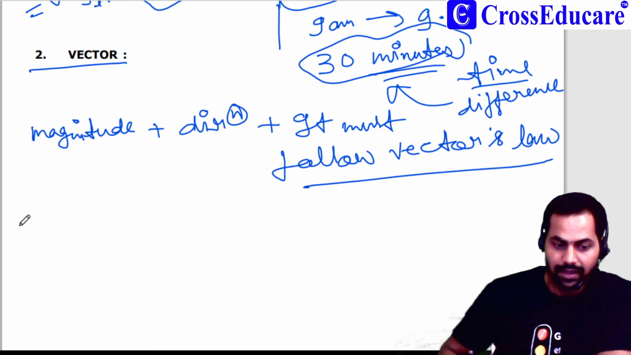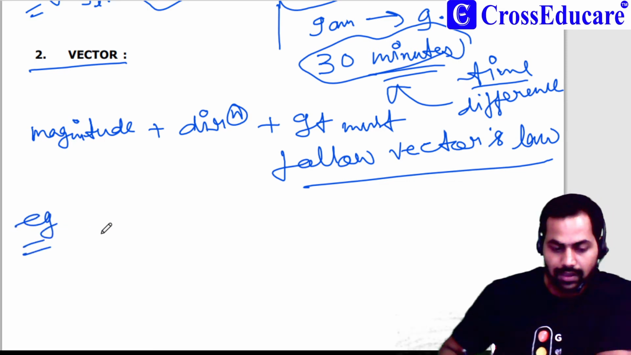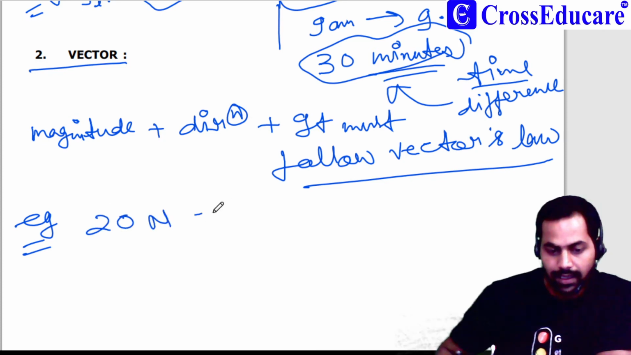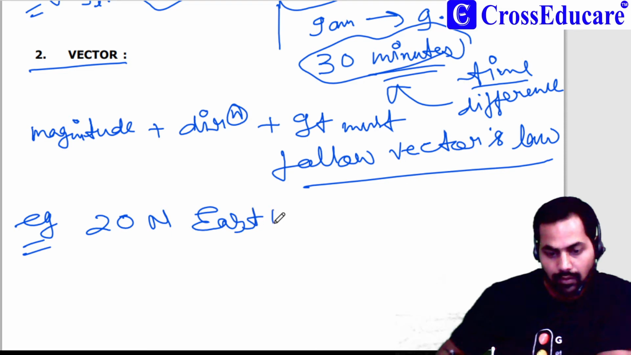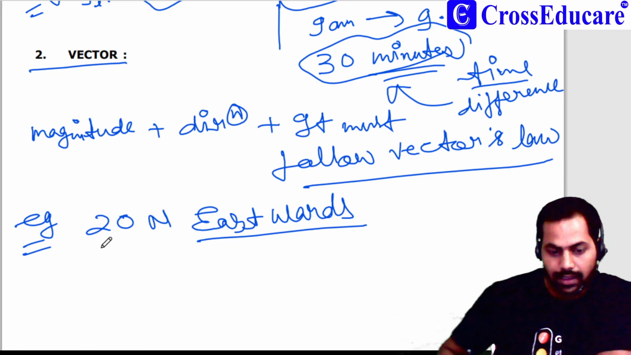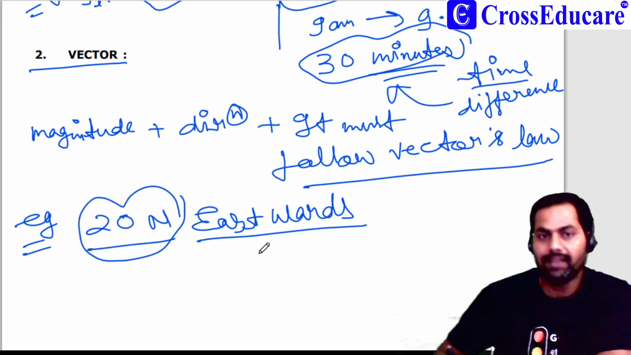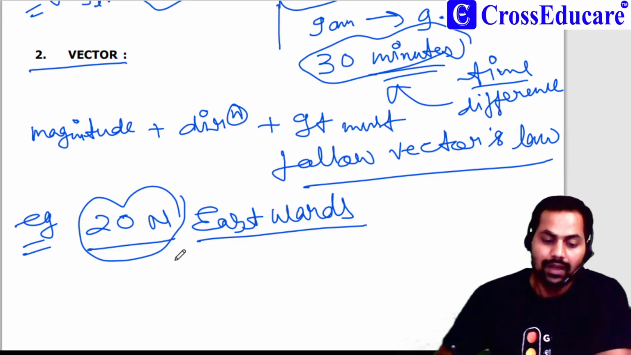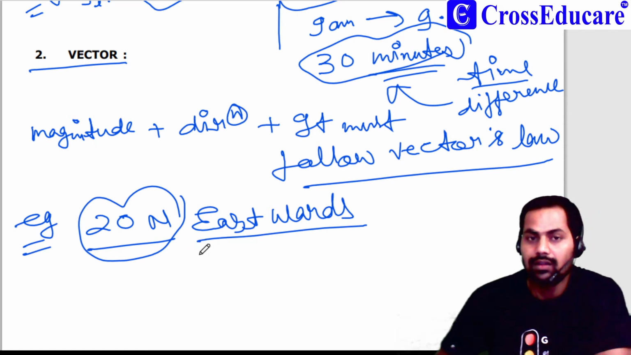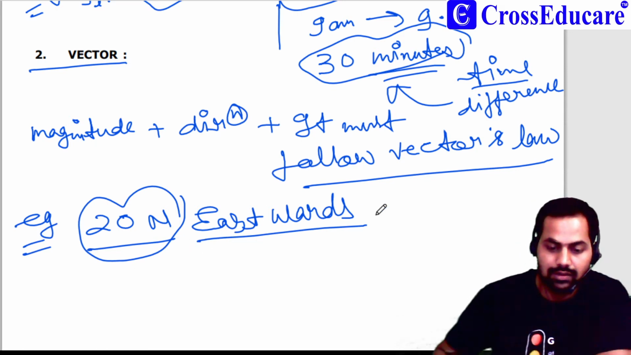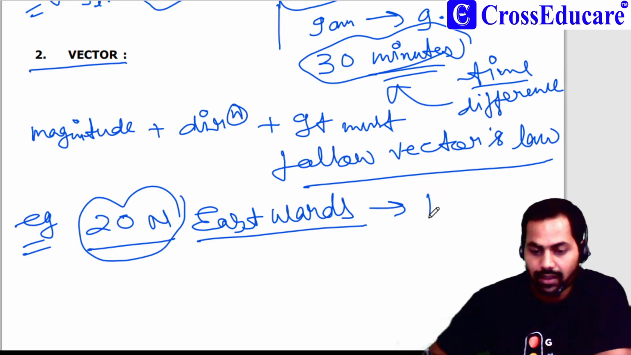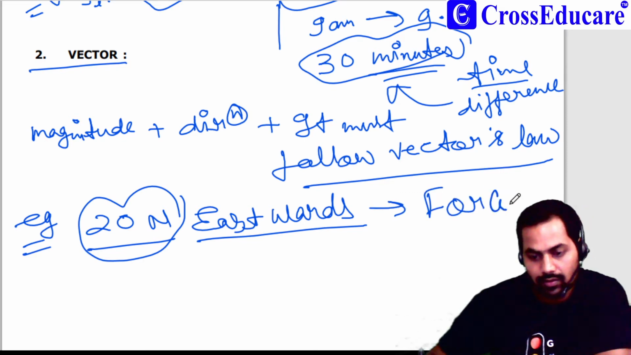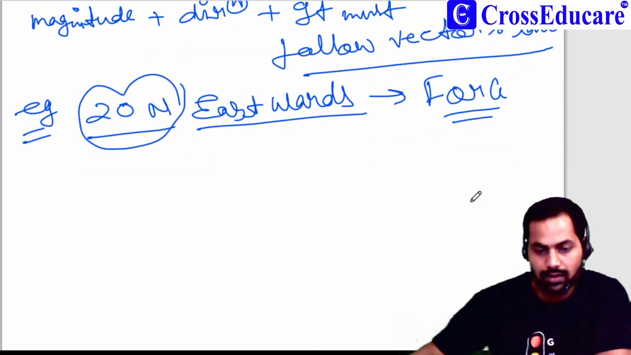Okay, for example, suppose we are applying a force of 20 Newton eastwards, then it has magnitude as well as direction. And it follows vector's law. That's why I am going to call it a vector quantity. So, this is a vector quantity known as force. Is it okay?